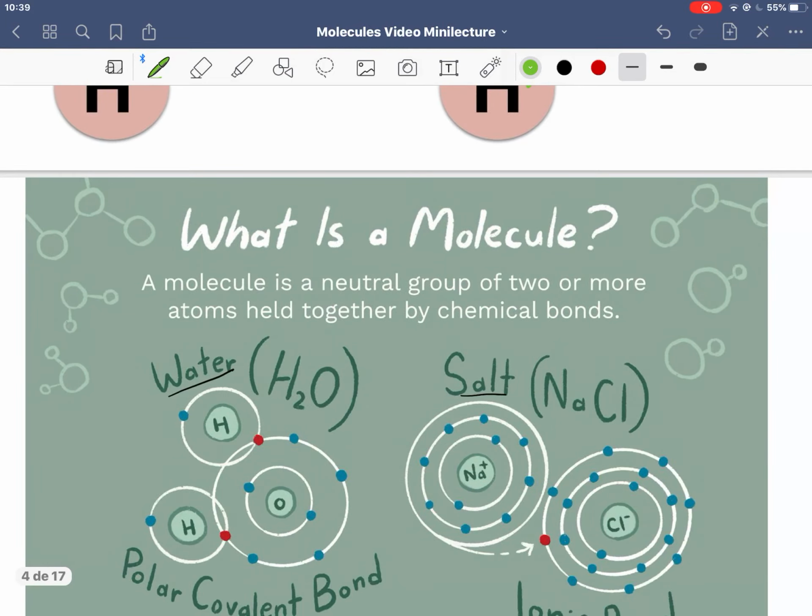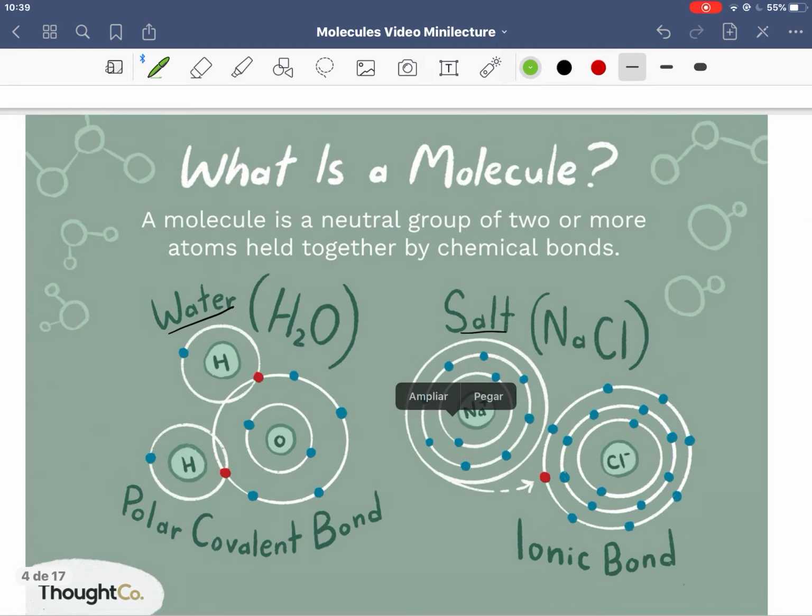So what is a molecule? A molecule is a neutral group of 2 or more atoms. They may be the same element, they may be different elements, held together by chemical bonds. We have 2 examples here. We have water, like we've been talking about, H2O, the H's are connected to the O. There's different types of chemical bonds, polar covalent being one type.